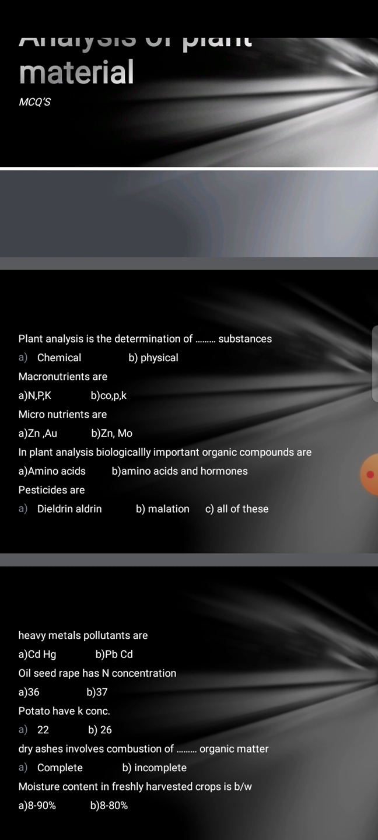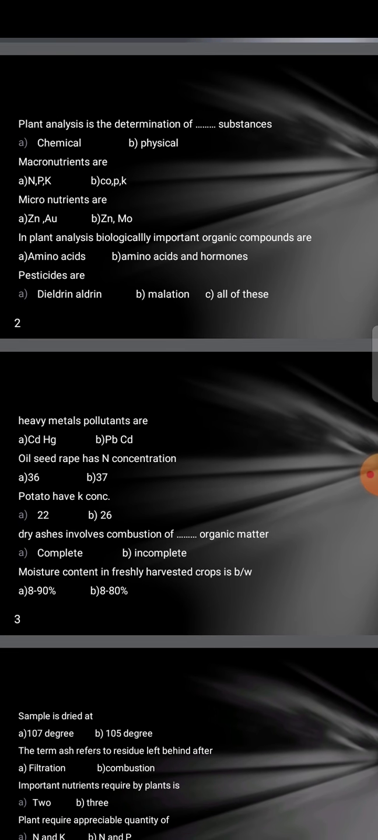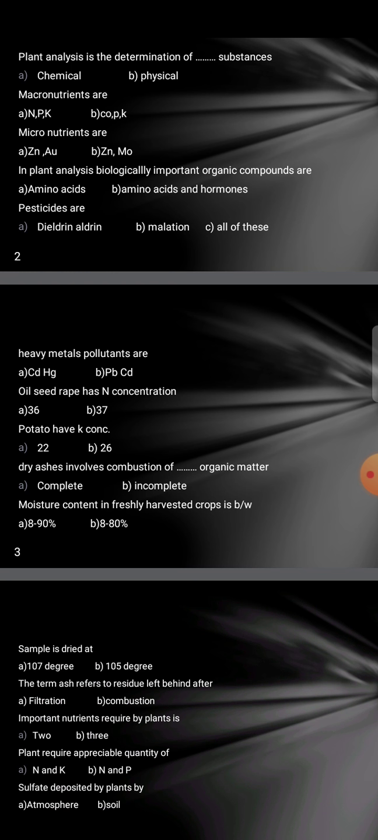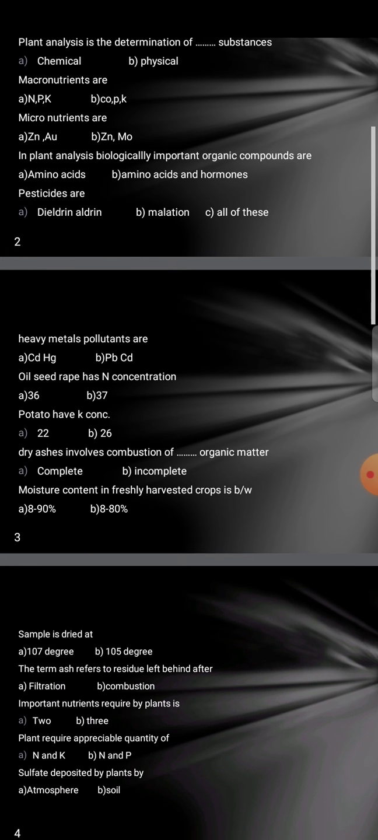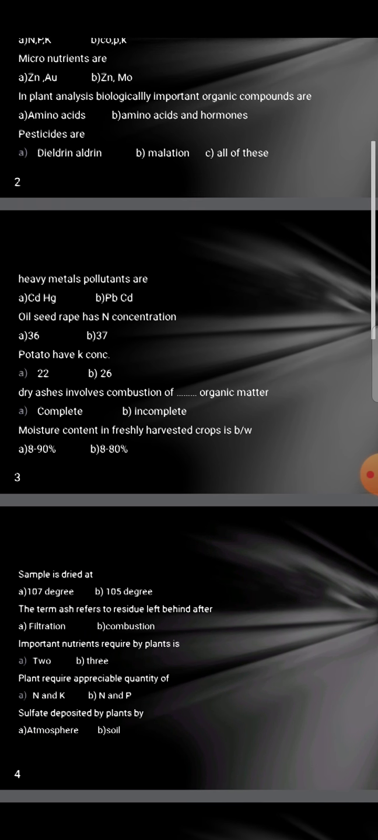It will be 22. Dry ashing involves combustion of dash organic matter, complete or incomplete. It will be complete. Moisture content in freshly harvested crops is between 80 to 90% or 8 to 80% or 8 to 90%. It will be 8 to 80%. Sample is dried at 107 degree or 105 degree. It will be 105 degree.